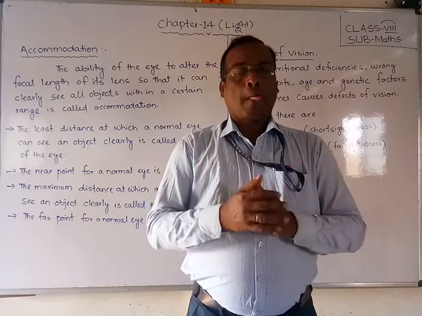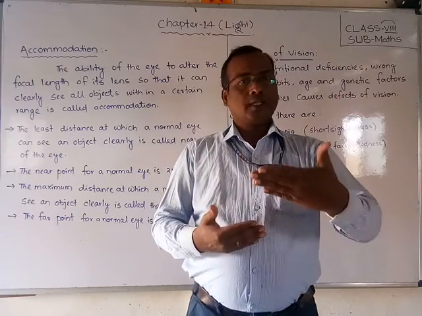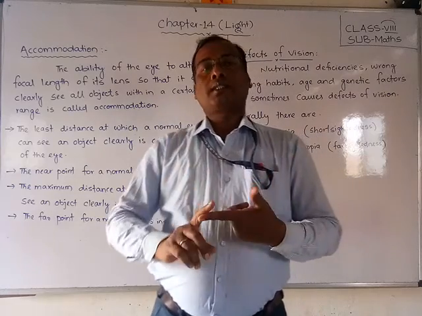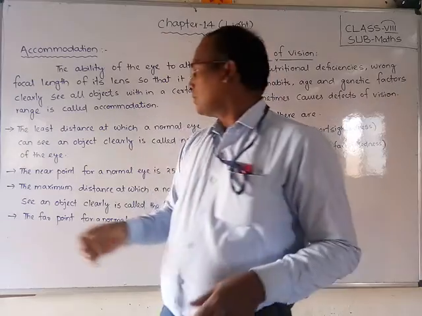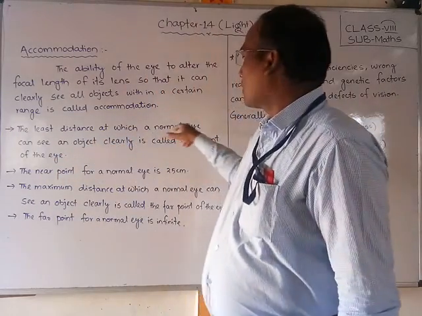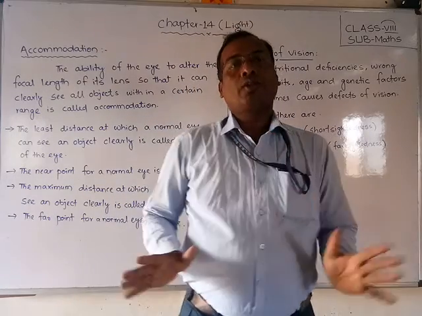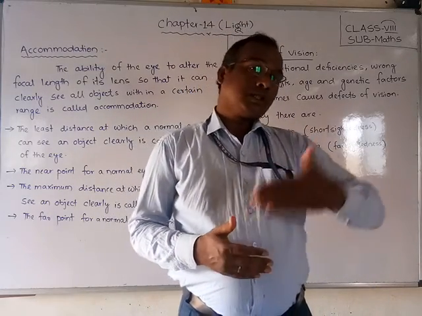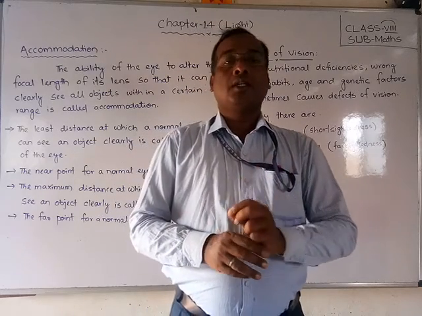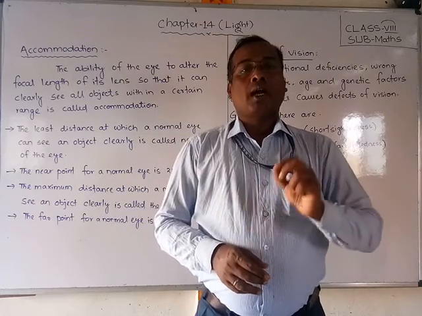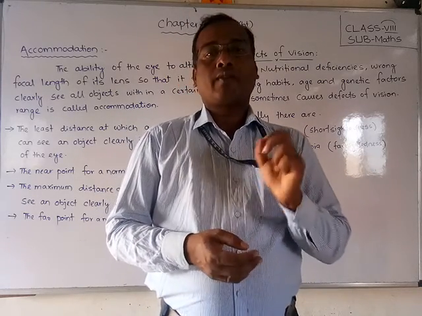So the least distance means the minimum distance at which we can keep an object and see it easily and clearly. It is the least distance at which the normal eye can see the object. That means if there is no defect in your eyes, the distance at which you can see an object clearly is the least distance of the normal eye, and generally it is 25 centimeters. How much? 25 centimeters.